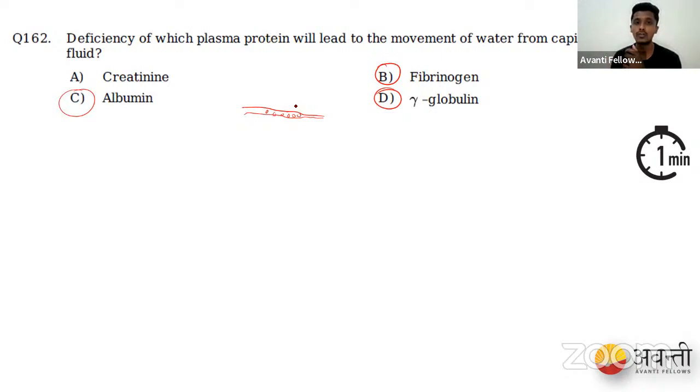What goes out of the capillaries is your plasma. So one of the proteins that goes out is the globulins, albumins and some of the gamma globulins. I told you, gamma globulins are responsible for immune reactions, whereas albumin is very responsible for movement of water, because it is high in number and it can easily escape the capillary junctions. So that is why the answer is albumin. Okay, people, so that is the right option.